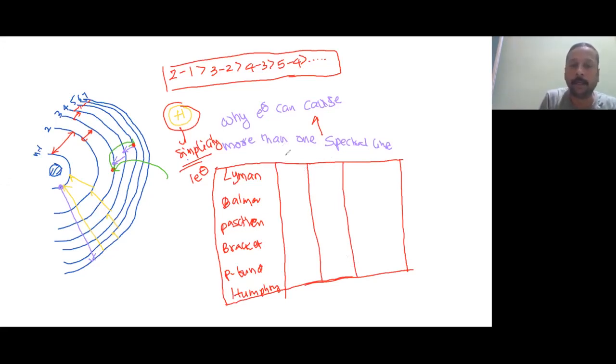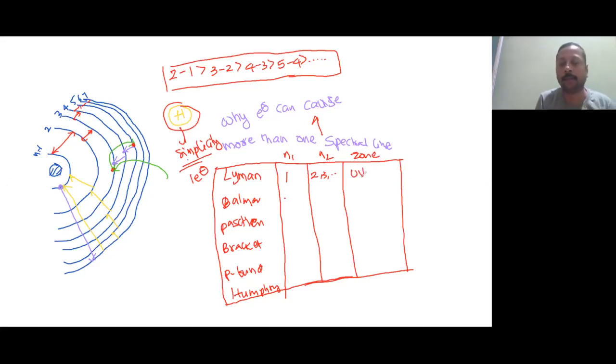So here it is N1, here it is N2. Lyman, it can come from anywhere, but it should come back to N1, which is 1. N2 can be 2, 3, 4 like that. So like that you can keep on filling. Understood? So this is the ultraviolet.